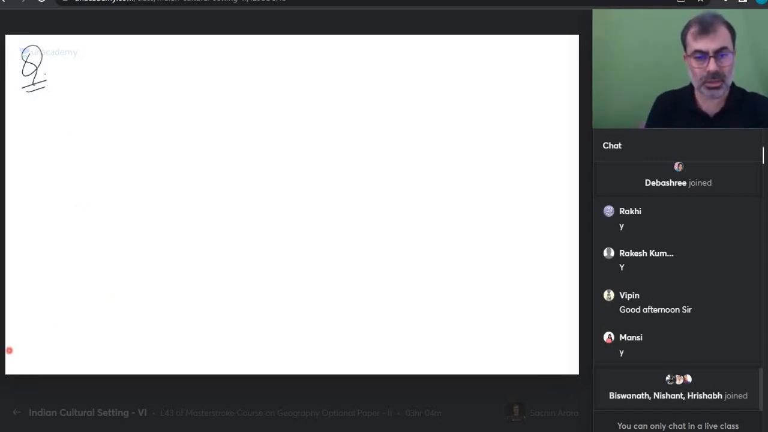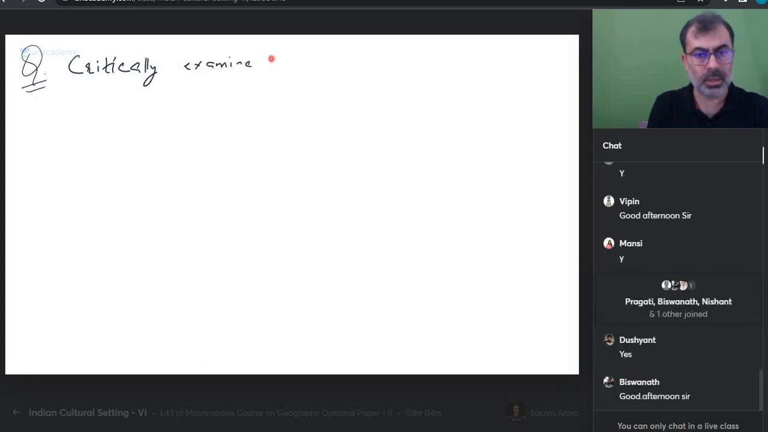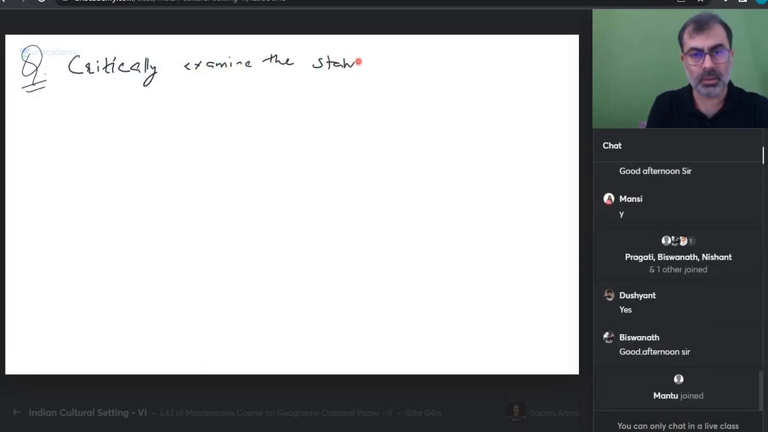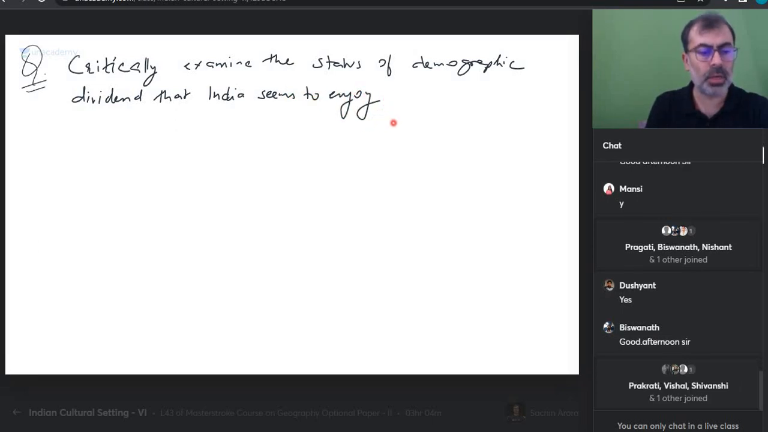So everyone, fresh sheets, fresh sheets. Let's take the questions which I want to talk about today. Please write down the questions on top. Critically examine the status of demographic dividend that India seems to enjoy on account of a large working age population.